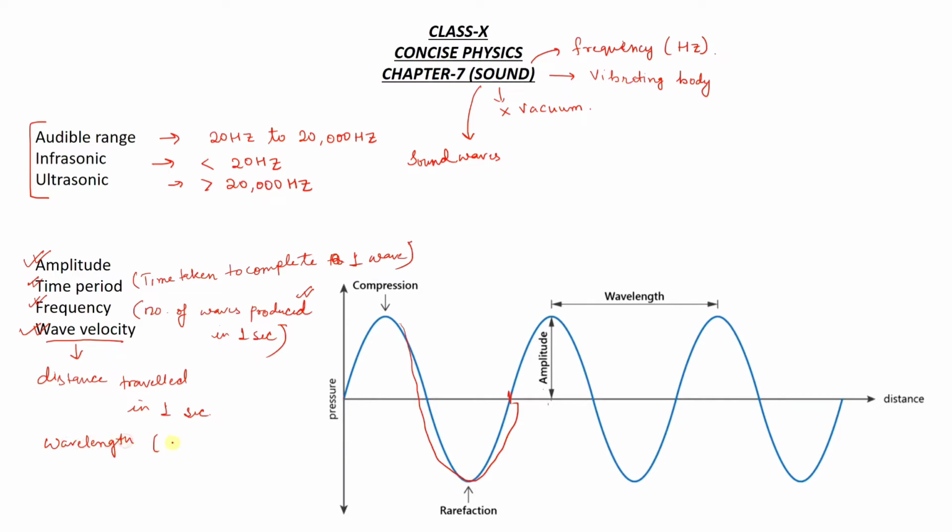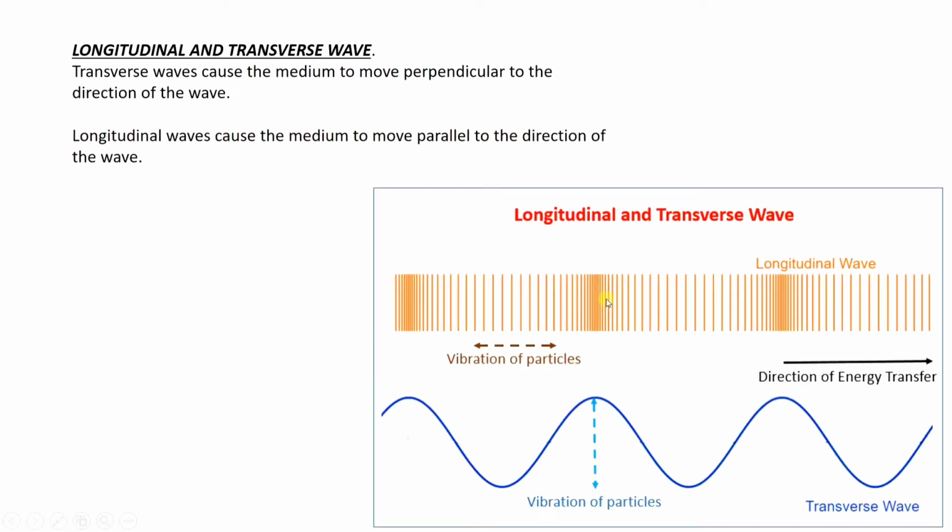Wavelength is denoted by lambda, and this one is wavelength, meaning the distance between two consecutive crests or two consecutive troughs, that one is known as wavelength. Moving to the next one, since the particles are always in motion, meaning they are vibrating, there is a change of energy, that is kinetic to potential, or potential to kinetic. So these sound waves are known as mechanical waves.